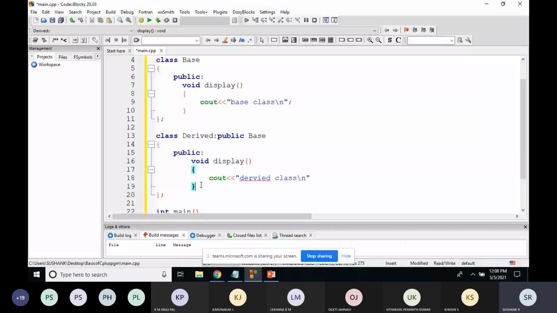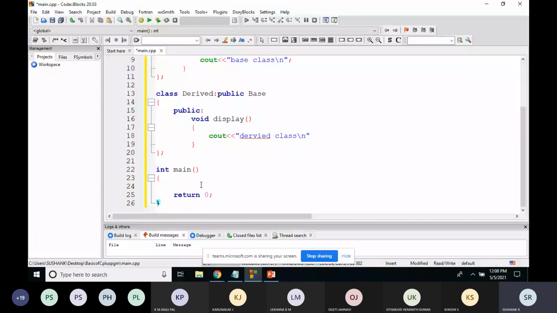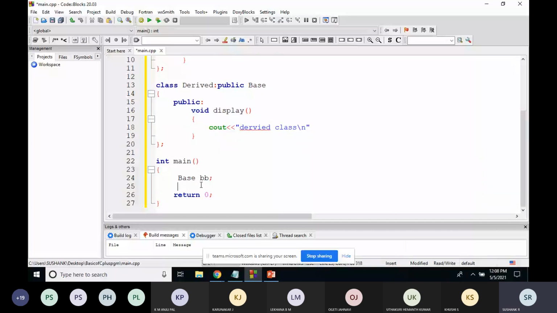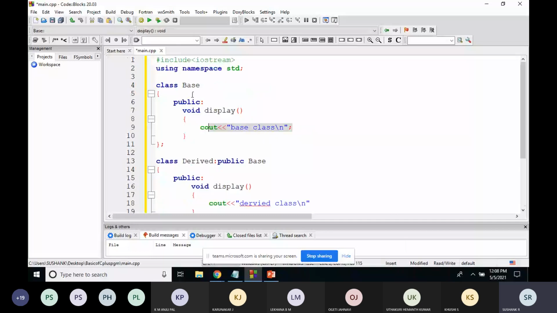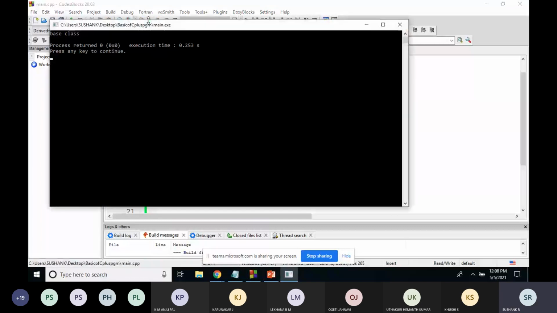Now if I create an object of derived class, first I'll create an object of base class, base bb. I'll write bb dot display. You know that I've created an object of base class, and if I print this, I'll get this as the output because I'm accessing the display function. Semicolon is missing. I'll build this and run this. The output is base class.